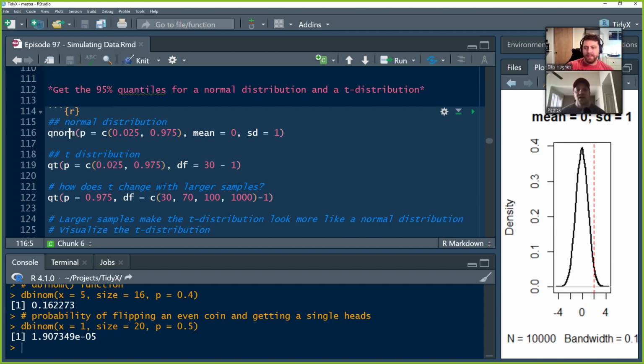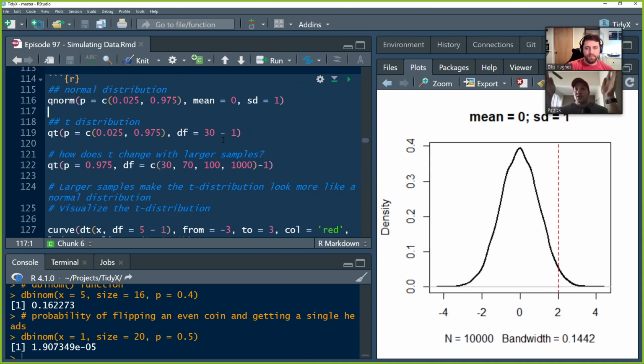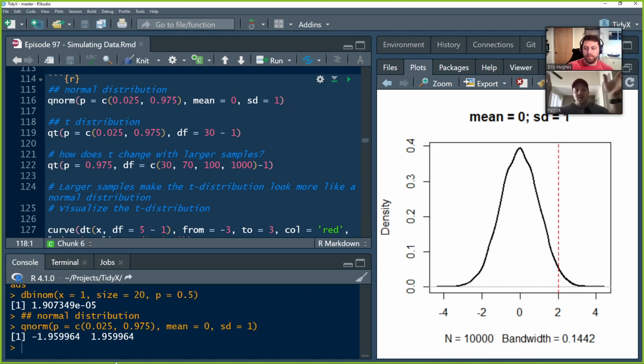We're going to pull 95 percentile or quantiles from a normal and a t distribution. If we look at that distribution, that density, what we're asking for here is how much data is contained, the area under the curve, when there's 95% of the data inside of that distribution. So we have 5% on each side. So if we did 1 minus 5%, we have to shave off 0.025 on each side. That's why we have P equal to 0.025 or P equal to 0.975. We have a mean of 0, standard deviation of 1. And when we run this, we get 1.95 and 1.96, right?